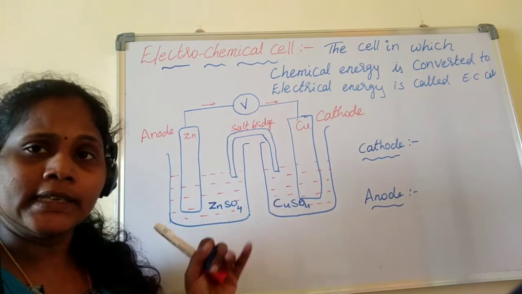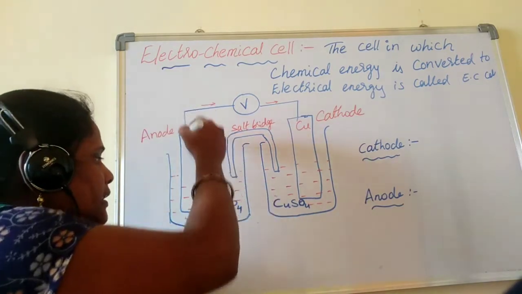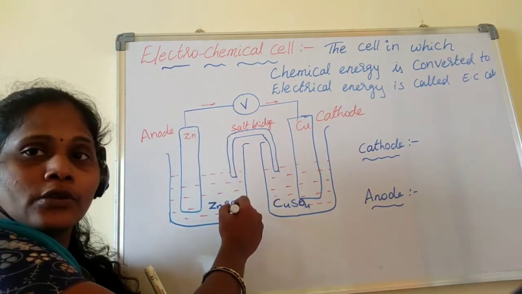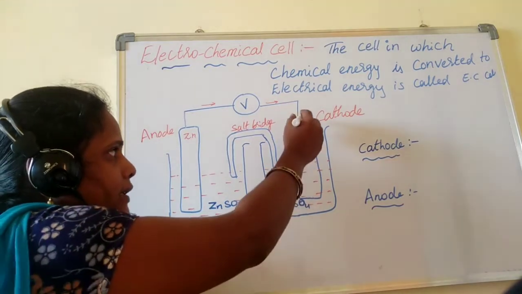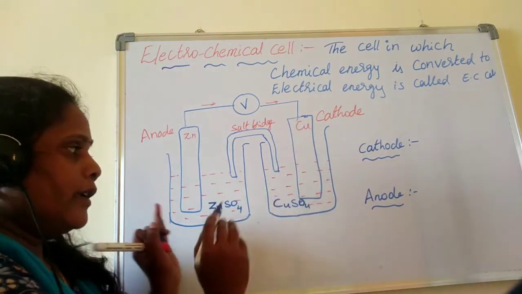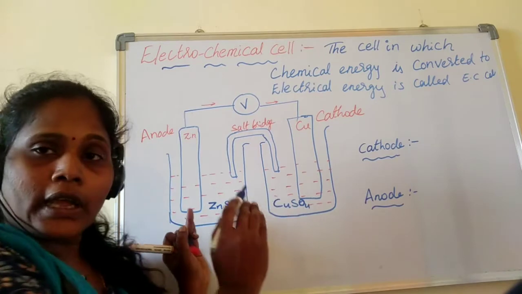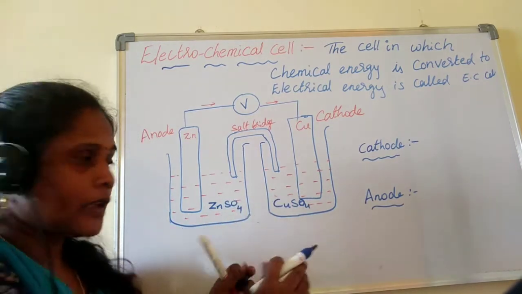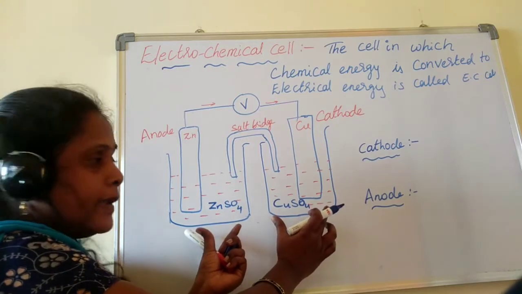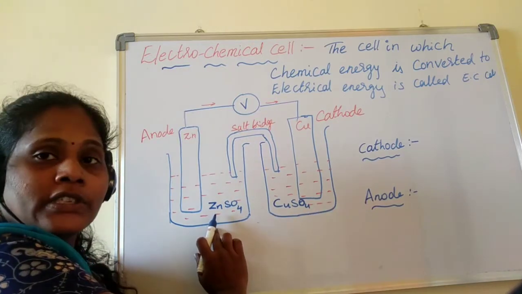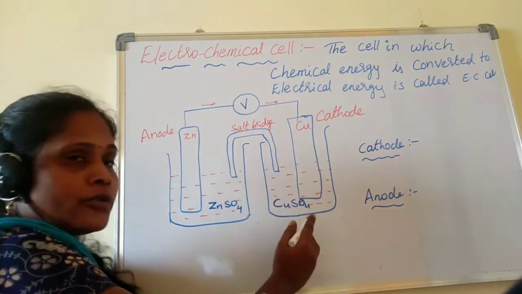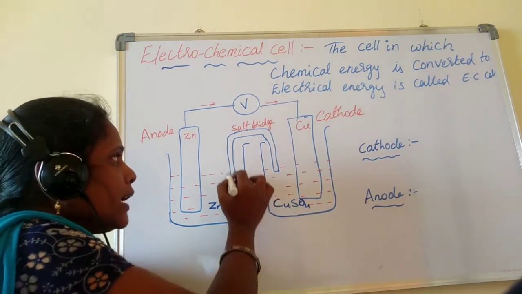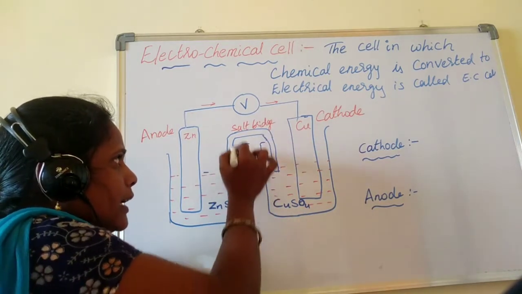The zinc rod or zinc strip is dissolved in zinc sulfate solution, the electrolyte, and here the two electrodes are placed in separate beakers. If you observe, there are two different beakers in which one electrode is dipped in one beaker and the other electrode is dipped in the other. And both are connected via a salt bridge.